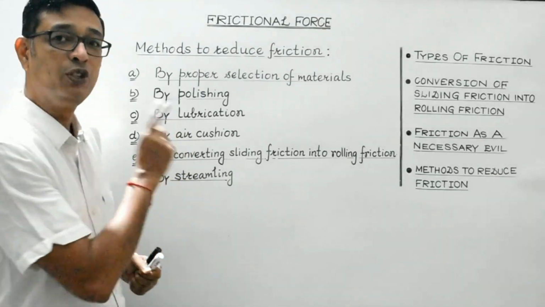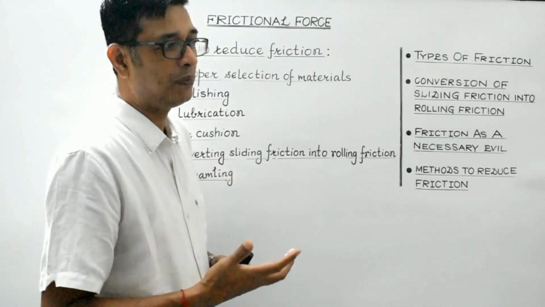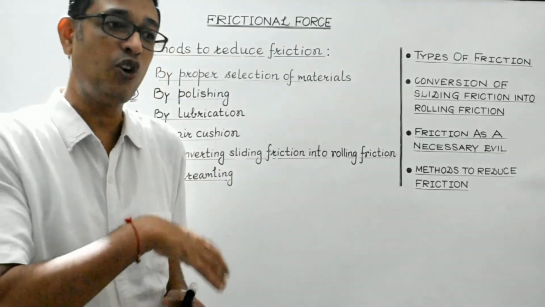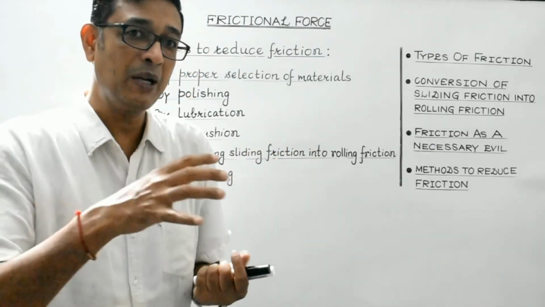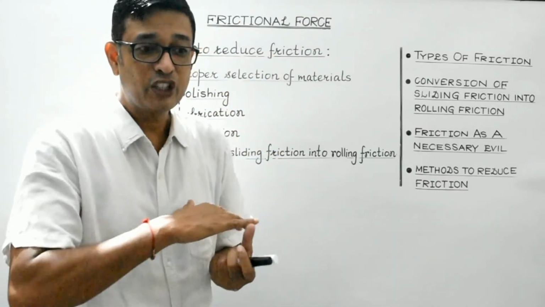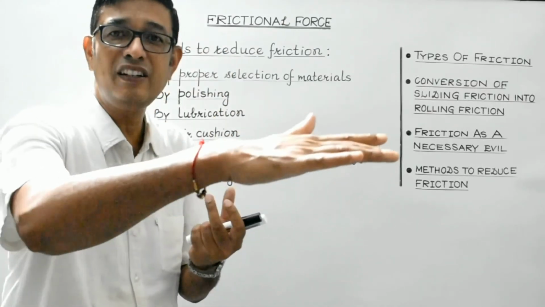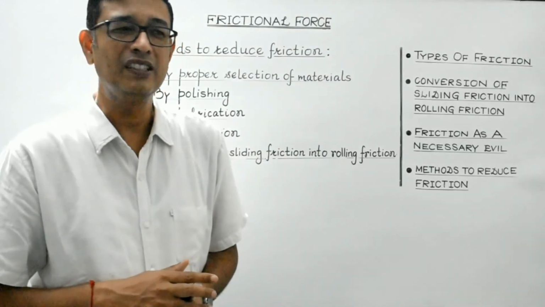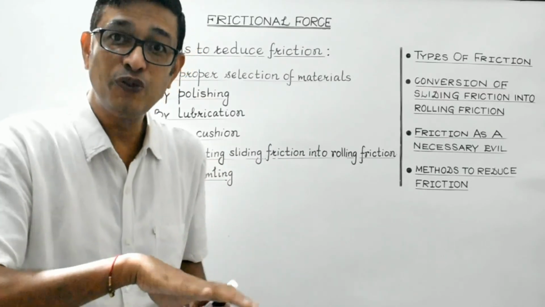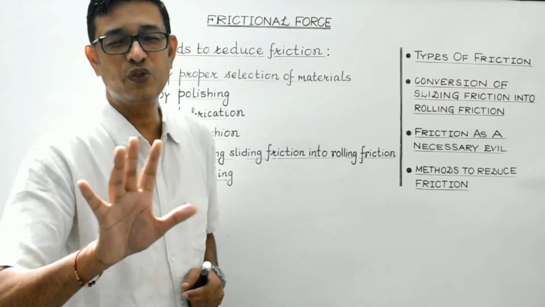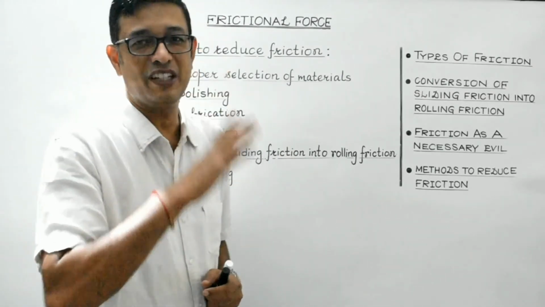Let's discuss the third point. Third point is, students, by lubrication. Now this is very important. By using oil or by using grease, that is by oiling or greasing of the surfaces, whenever it is applied between the two surfaces, it spreads and comes between those two surfaces so as to form a thin layer as it spreads. So basically what it does is, it converts dry friction into fluid friction. And students, we are aware, fluid friction is always less than that of dry friction.